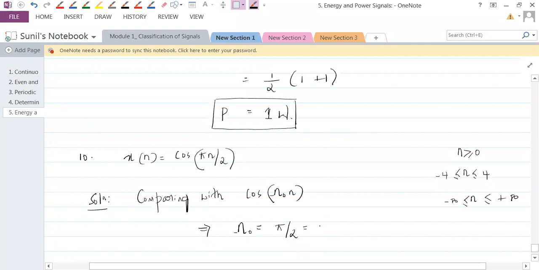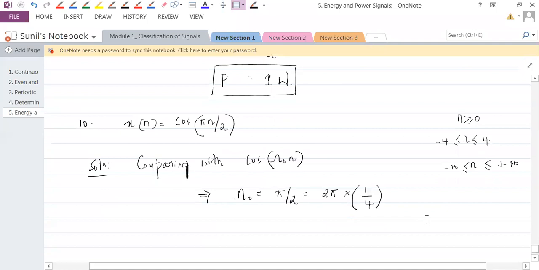Now, can we express this omega naught as a rational multiple of 2 pi? Yes. If I say it is 2 pi, then it would be 1 by 4. Understand? And this is in the form 2 pi into m by n, where n is the fundamental period.